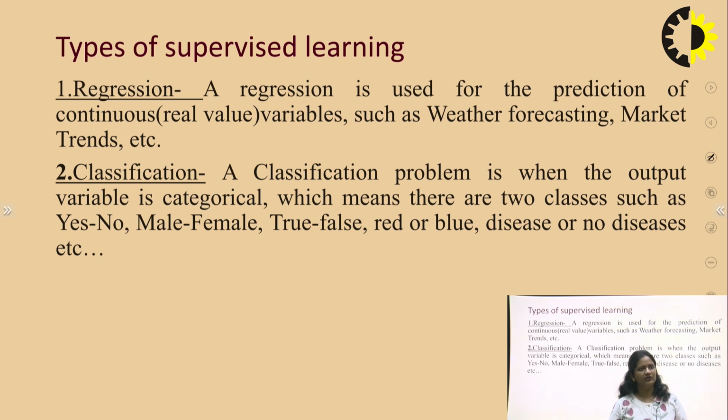In regression, the prediction is based on a continuous variable, and the classification algorithm uses categorical data, such as yes or no, true or false, male or female, disease or no disease, and so on. There will be only 2 values, positive or negative, yes or no, 0 or 1.